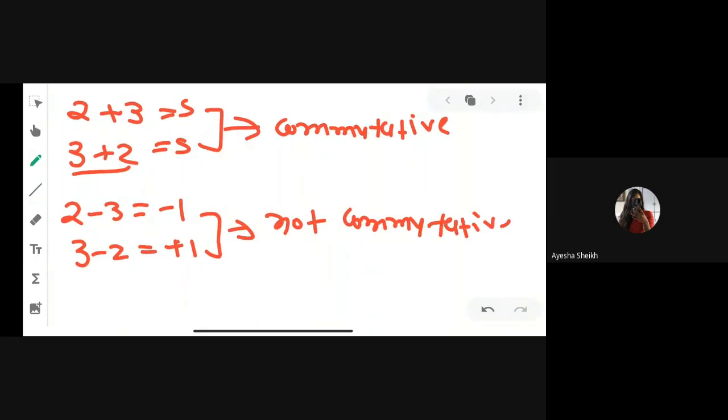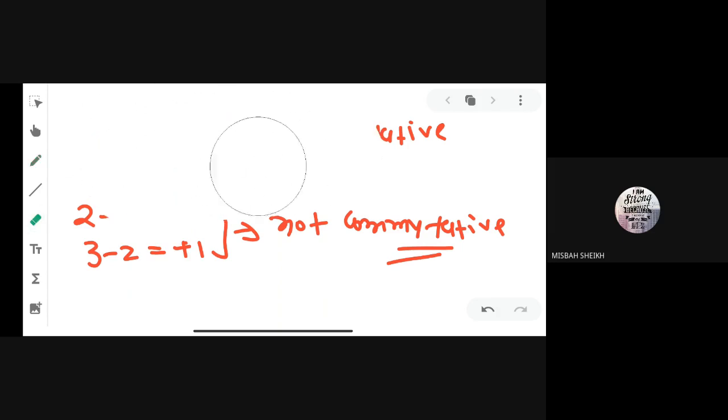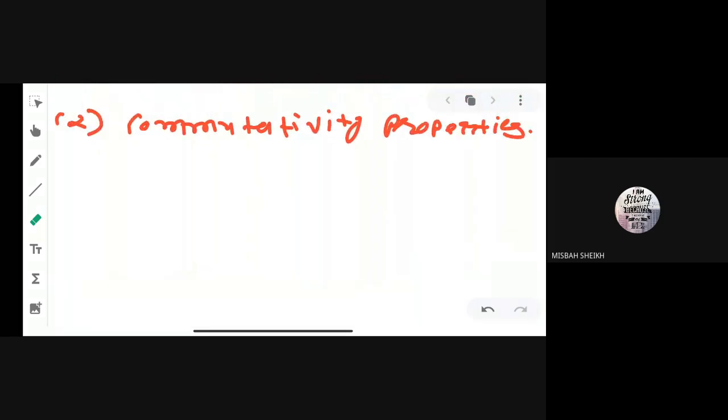Are you understanding the concept of commutative? Yes or no? Yes, sir. Commutative means if we interchange both the numbers and we get the same answer, then it is commutative. Otherwise, it is not commutative. Clear, all of you? Yes, sir. Now we are checking this for whole numbers, integers, and rational numbers.